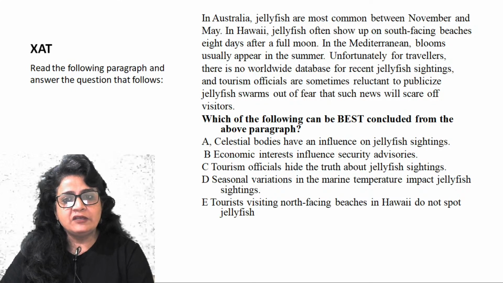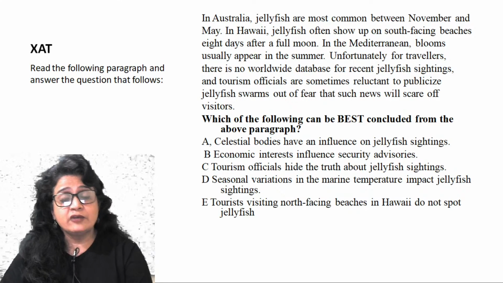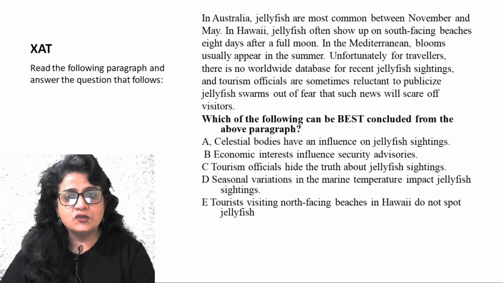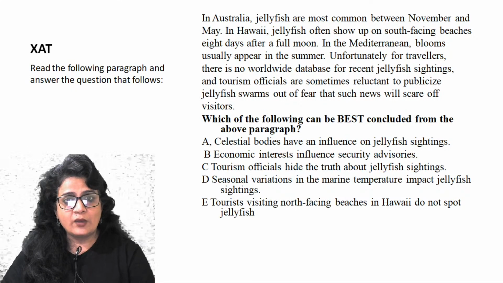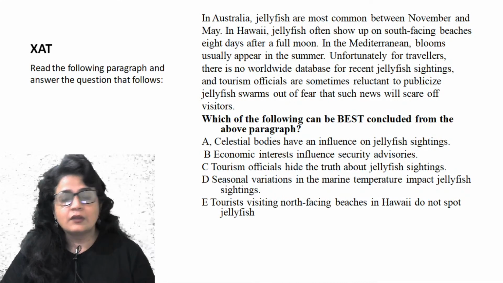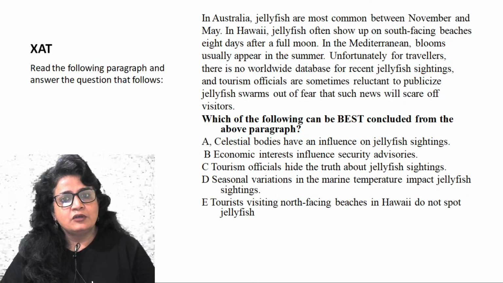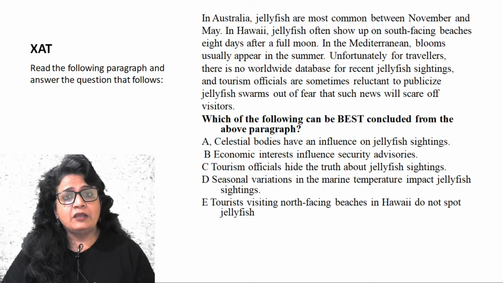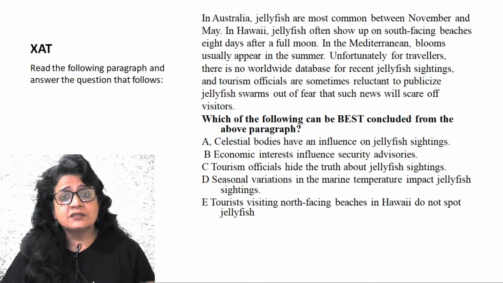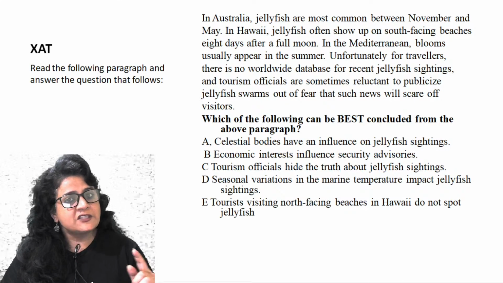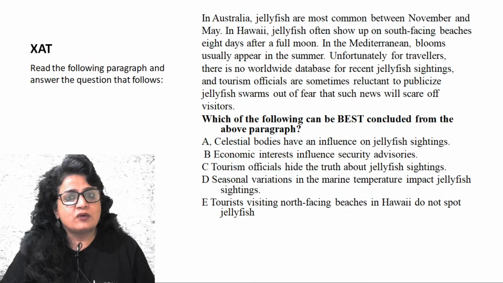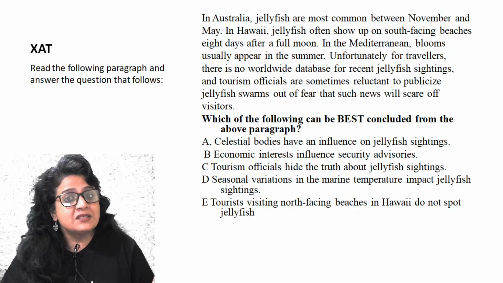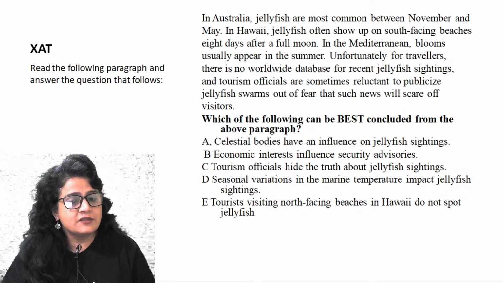First, celestial bodies have an influence on jellyfish sighting. The moon has been associated with sightings in Hawaii. So let's hold it. Second, economic interest influences tourism officials. Is it economic interest? We have not been told anything. The tourism officials may have some other interest, right? So it may not be economic interest, it may be something else. This leads us to believe that they must be hiding this data because they want tourists to come to their place so that they don't lose business or money. But nothing of the sort has been stated in the paragraph. That is why the answer is not B.